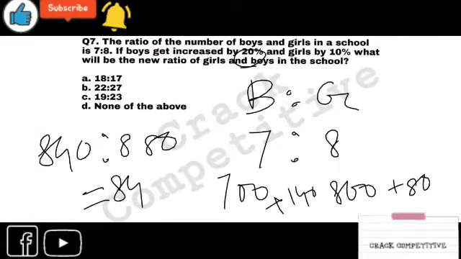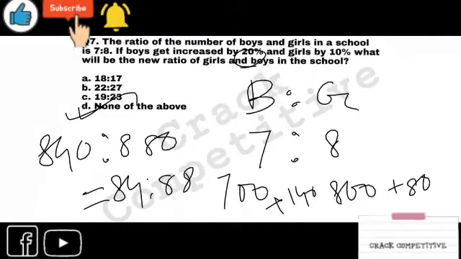So what will be the figure? It is divisible by 4, nothing else. It will be 21 is to 22. Don't get confused, there isn't any option like this. The option will be none of the above.